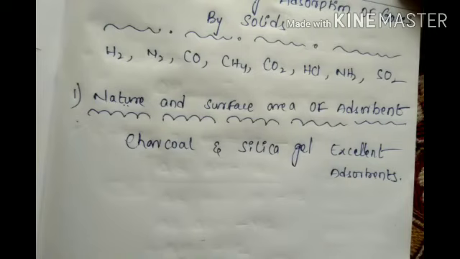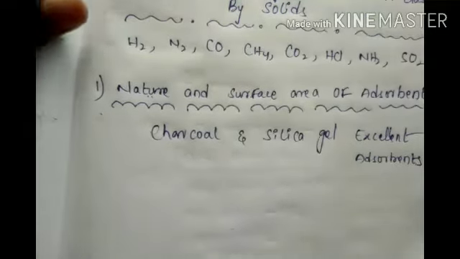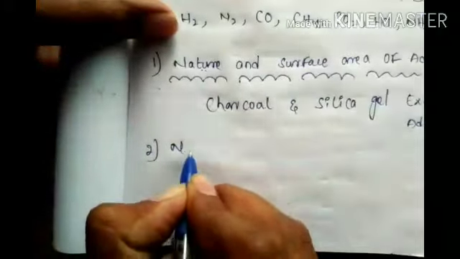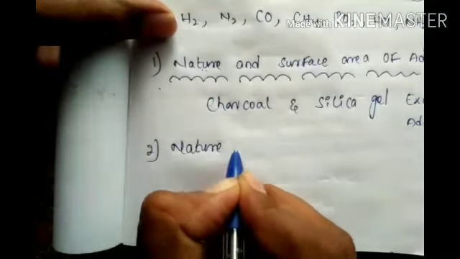Porous structure means large surface area, and it means anything easily attaches to that surface. Very sensitive, if it touches anything it will attach there only. This is called nature and surface area of adsorbent. And the second point: nature of gas being adsorbed.